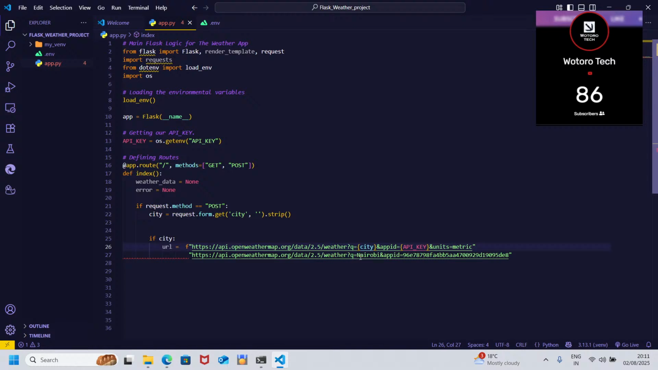2.5 weather equals. Now you see the city here. City is going to be replaced by the variable here. So that means when you input the city, it's going to be reflected here. See? So that's why we have this f-string. Going to input the city.